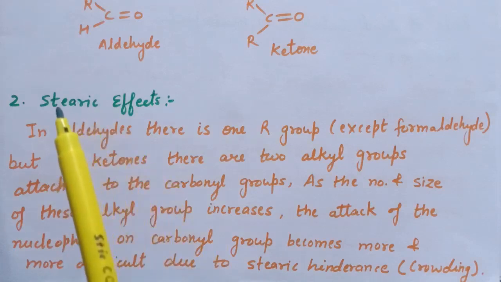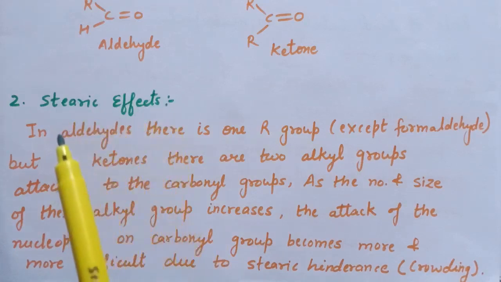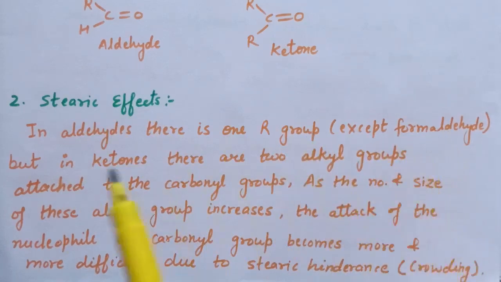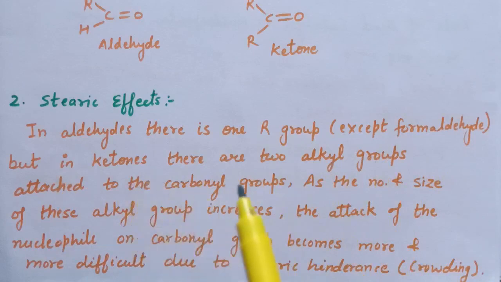Second factor is steric effect. In aldehydes, there is one R group except formaldehyde, but in case of ketones, there are two alkyl groups attached to the carbonyl carbon. As the number and size of these alkyl groups increases, the attack of the nucleophile on carbonyl group becomes more and more difficult due to steric hindrance, or you can say crowding.